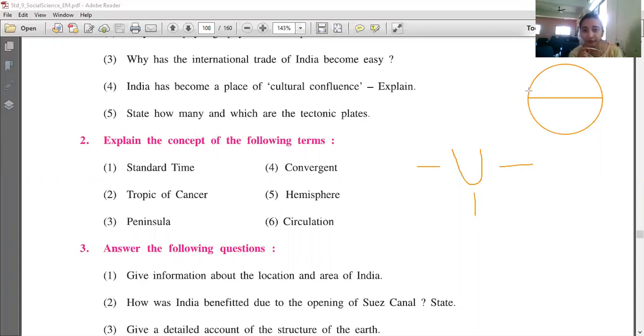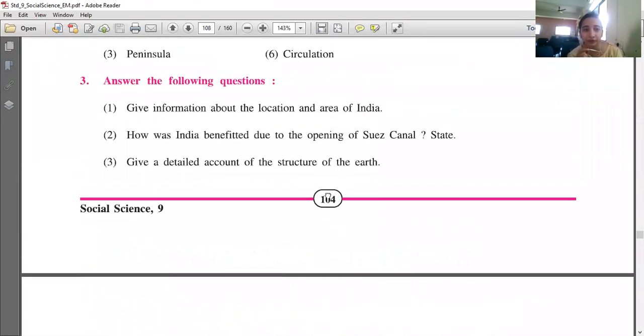Now we'll move ahead to the next questions and answers. You have to answer the following. These answers you have to give in detail. The three answers you have to give in detail. Give information about the location and area of India. It is as it is given in the textbook. You have to write in your own words.